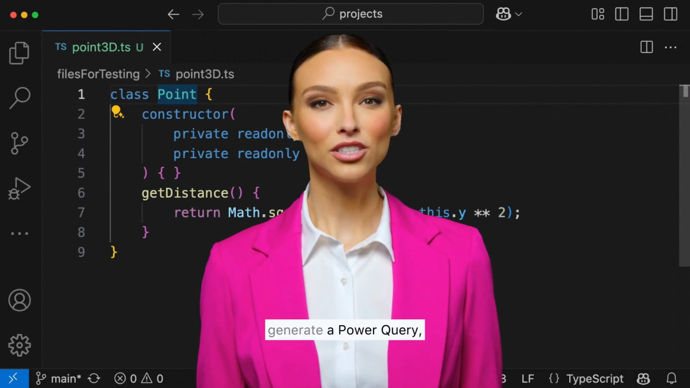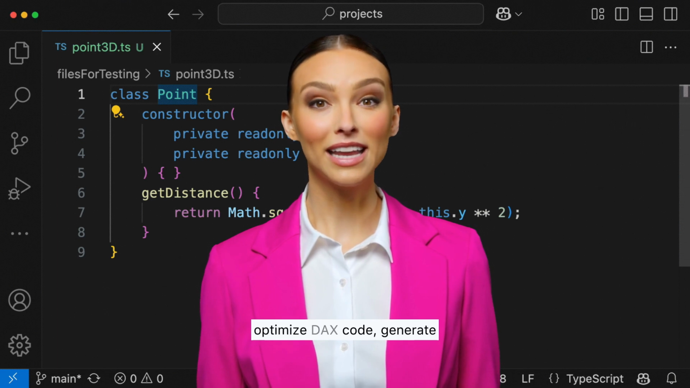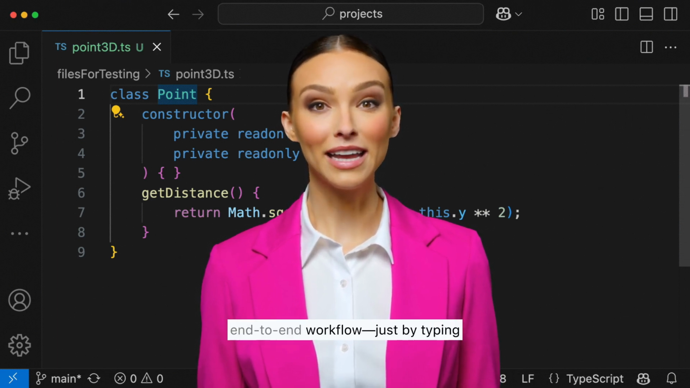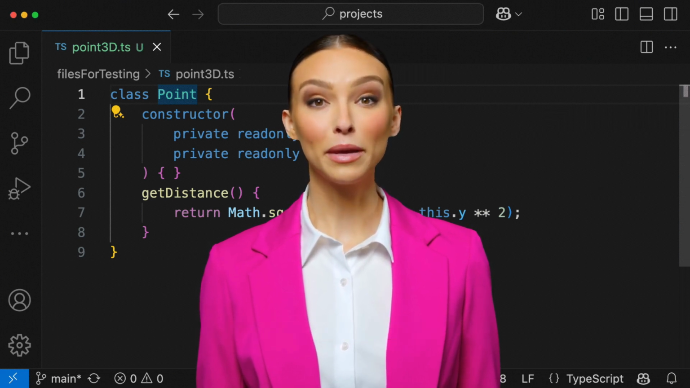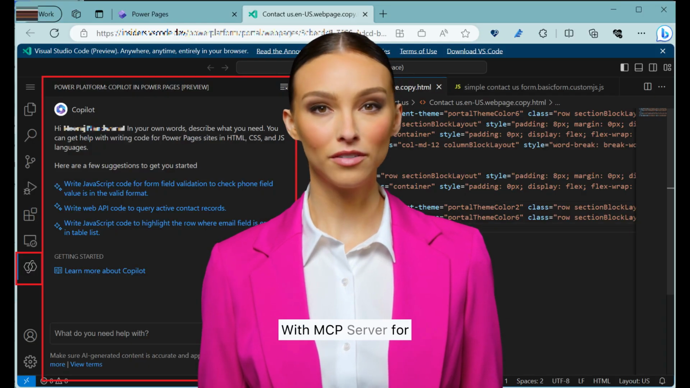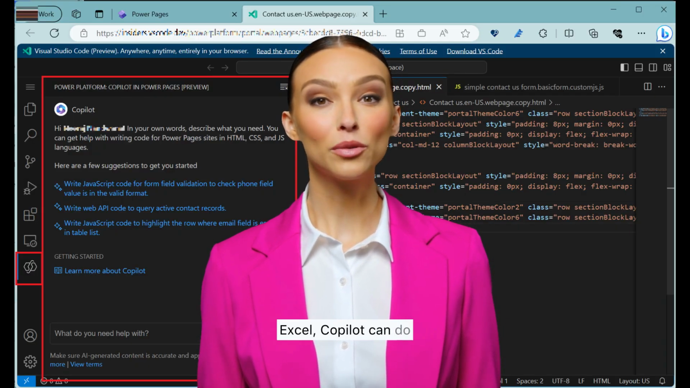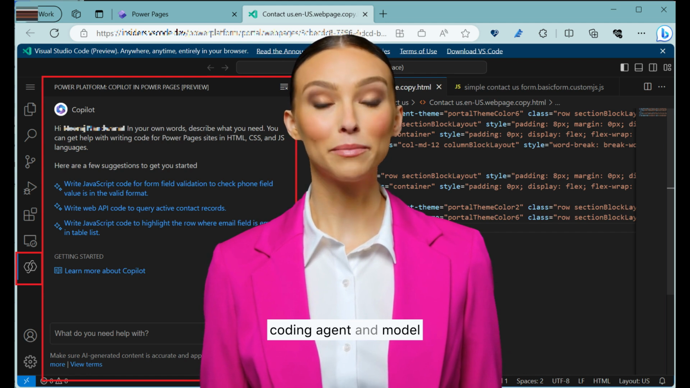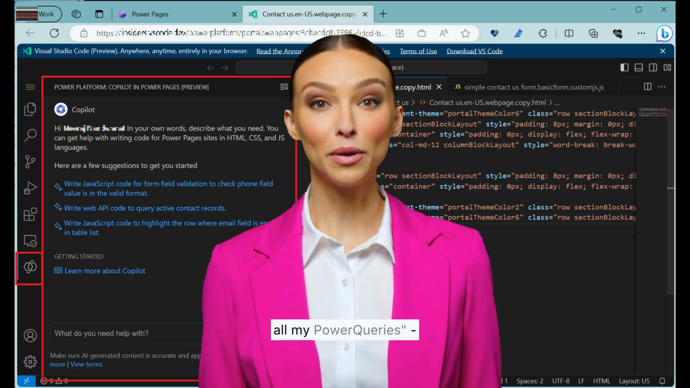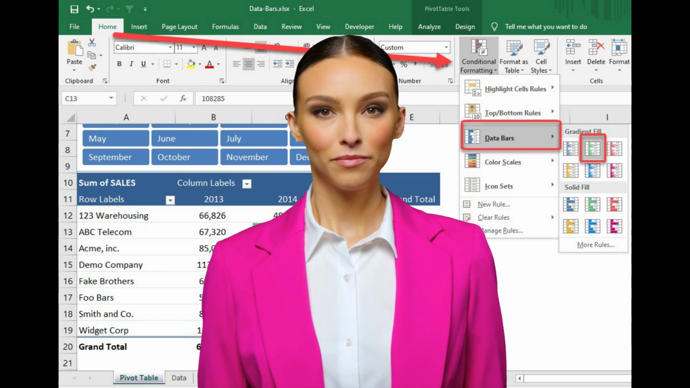Imagine asking Excel to generate a Power Query, optimize DAX code, generate Power Pivot, format a table, or automate an end-to-end workflow, just by typing a prompt. With MCP Server for Excel, Copilot can do all this with the coding agent and model of your choice. Imagine asking to optimize all my Power Queries, just like you do for Python or TypeScript code.